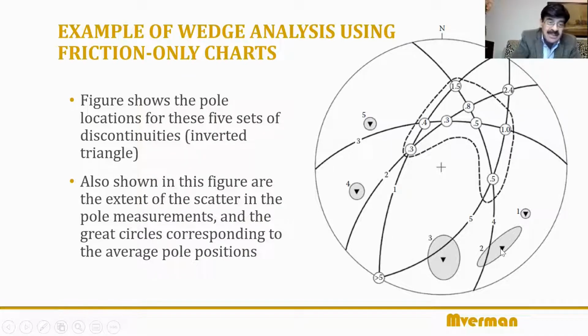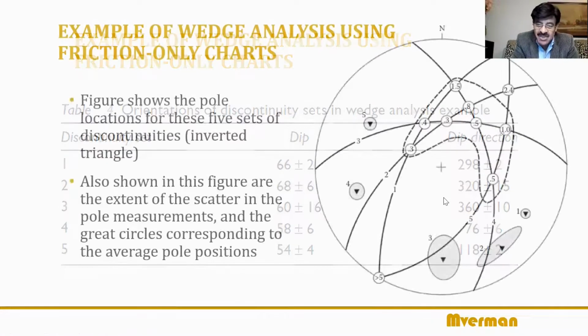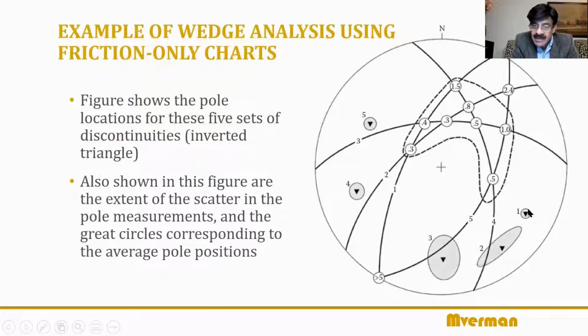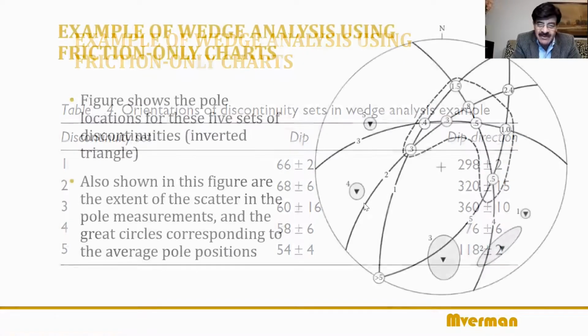So let's go back to the table and check for number 2. You can see the variation in dip is plus minus 6 and here is plus minus 15. So wide variation. That is why you have this shape. 1 and 4 and 5 are pretty circular. 1, of course, plus minus 2, plus minus 2. 5 plus minus 4 plus minus 2, not much difference. 4 also. That's why they're circular. Okay. So that way you can find out an interesting aspect.